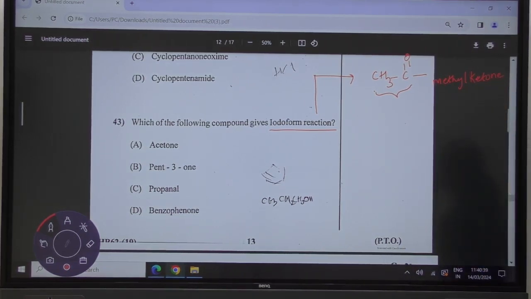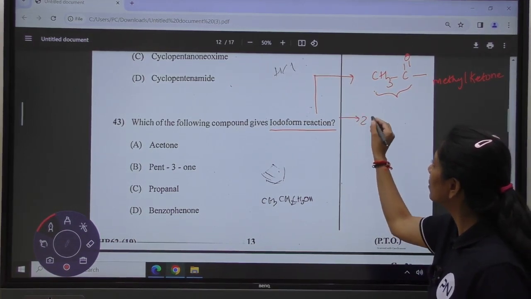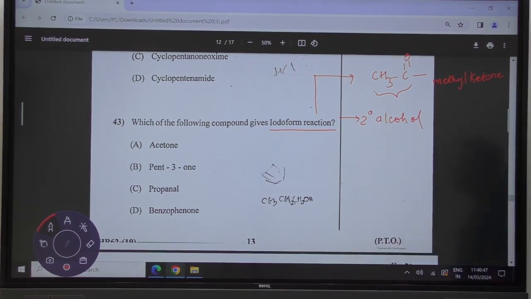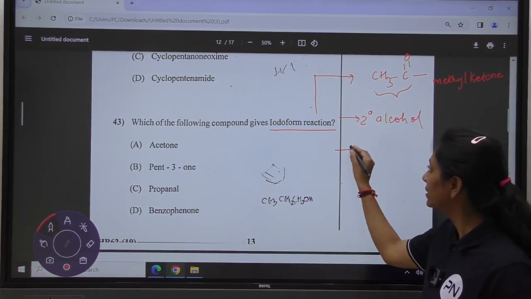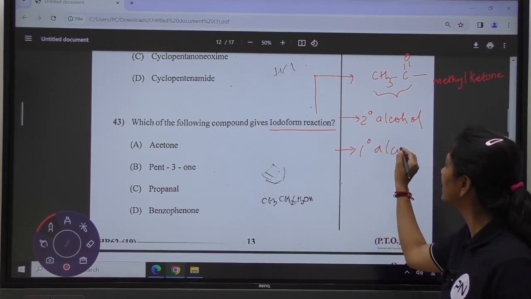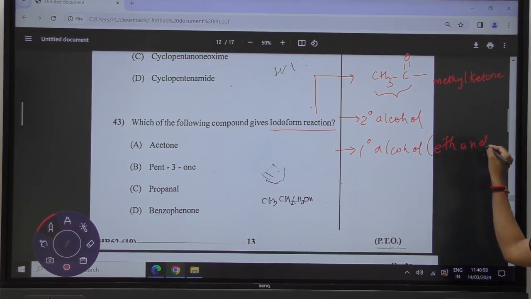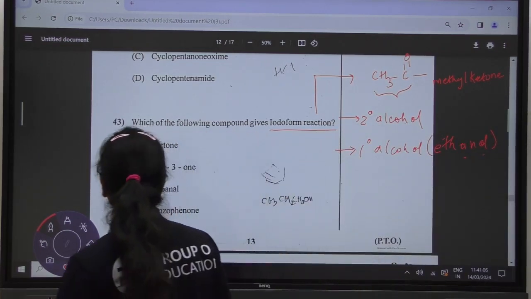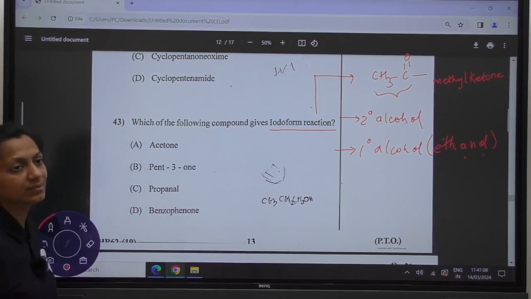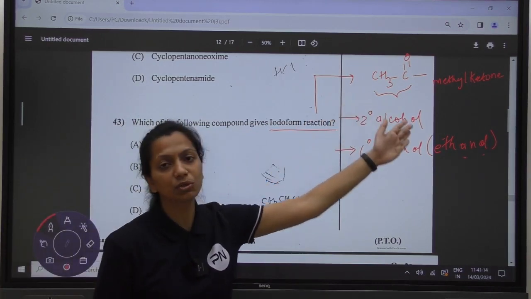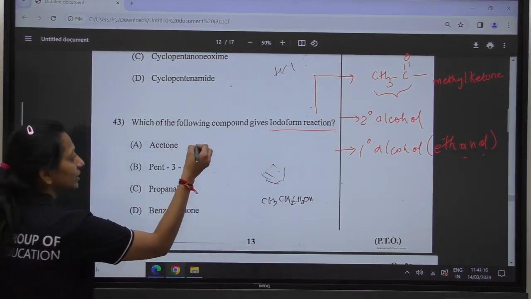Or there should be a 2-degree alcohol. 2-degree alcohols also give you a positive iodoform reaction, and out of the 1-degree alcohols, we are having only one exceptional case, that is our ethanol. Ethanol is the one which, even being a 1-degree alcohol, does give us the iodoform reaction. So first of all, we will try to have the structure of all the 4 of them, and then we will see whether it is having a 2-degree alcohol or whether it is having a methyl ketone present in this. First of all, acetone.